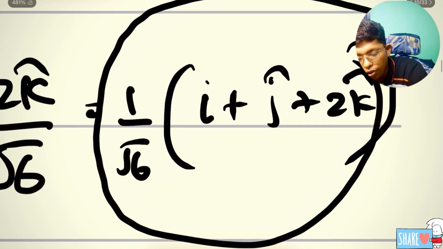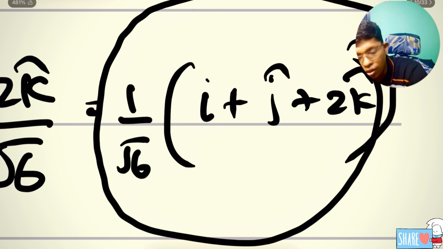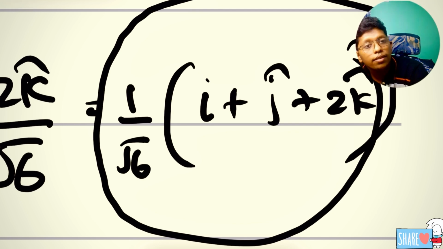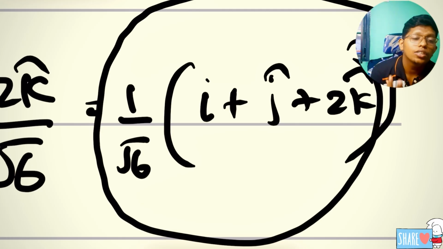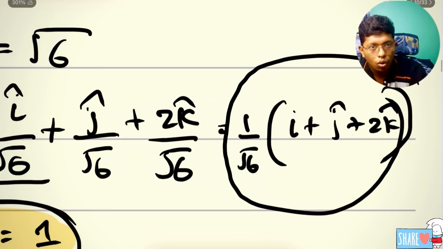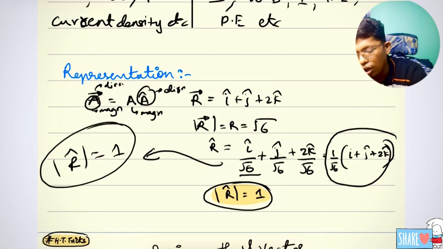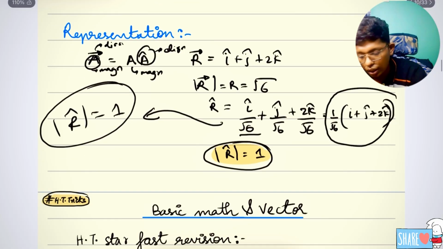What you should do is again take the magnitude of it, like 1 square, 1 square, 2 square, what happens? Root 6, root 6 cancels. It is always equal to 1. Simple. So actually the magnitude is 1, that you can easily find, right? So it is very important to know that the magnitude of the unit vector is 1.